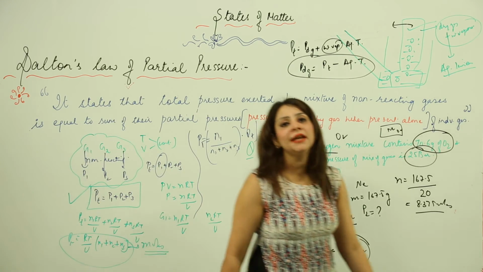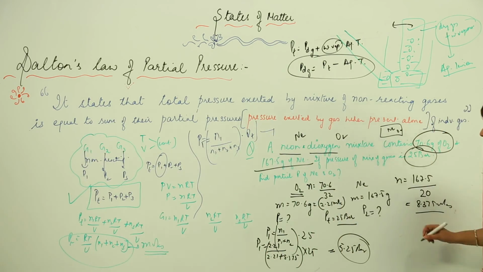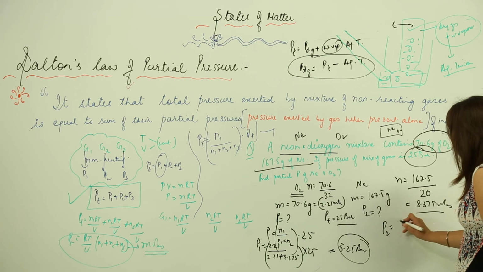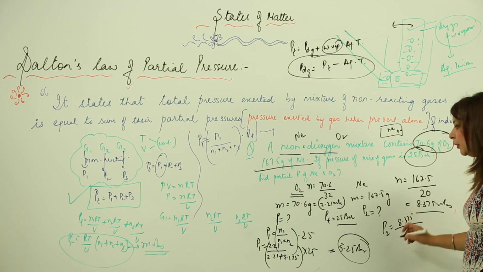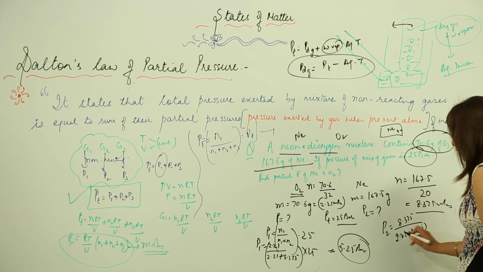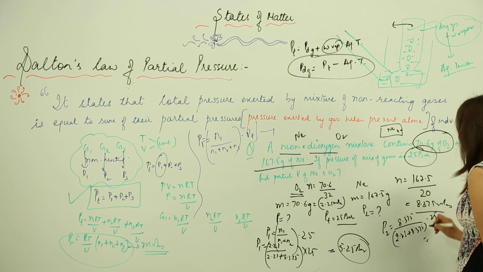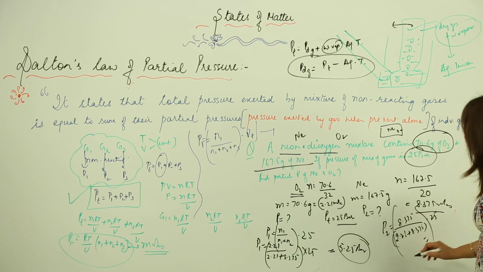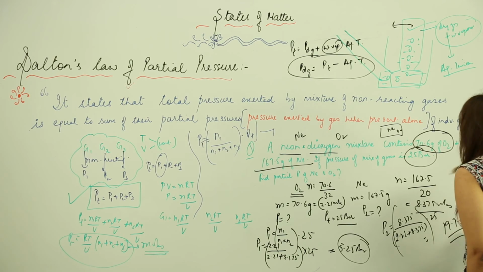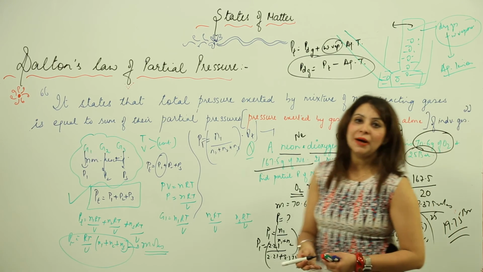Let us do the same thing for the neon gas. I need to find the partial pressure for this. For this I need its moles, 8.375, divided by the total number of moles, 2.21 plus 8.375, into total pressure. Once you solve this expression, you will get 19.75 bar. So this is how you need to calculate the partial pressure.